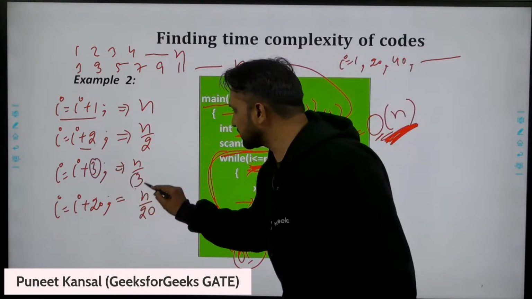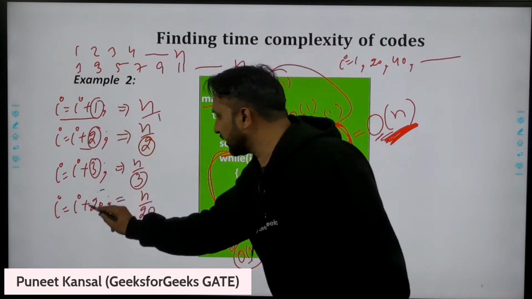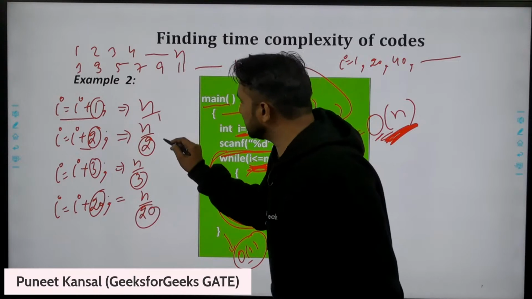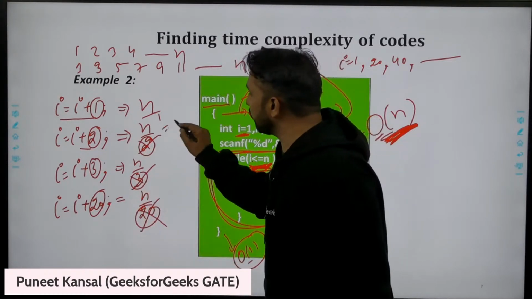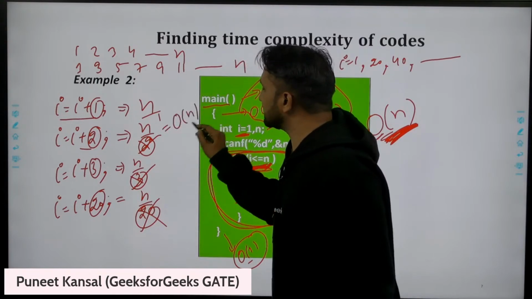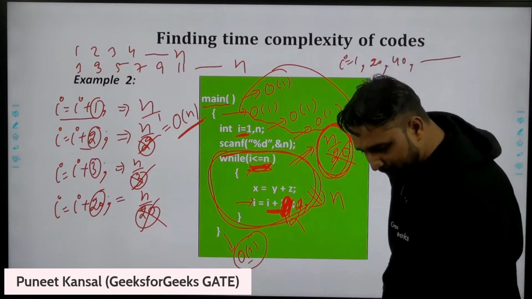Here it was 3, here it was 2, here it was 1, here it is 20. So these 2, these 3, these 20 are all constants. So we remove the constants and say that approximately this takes constant time.